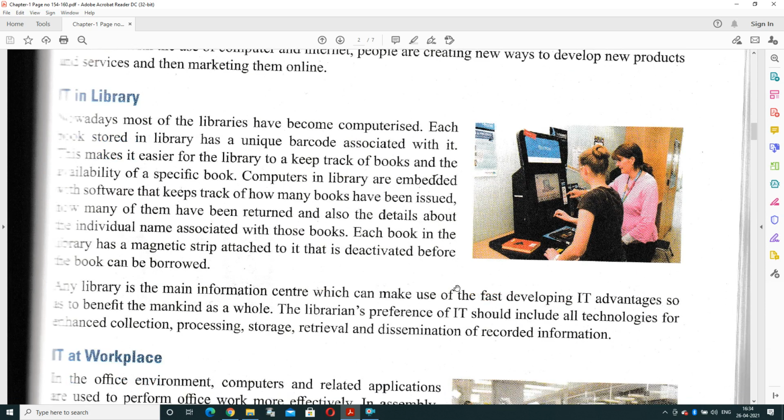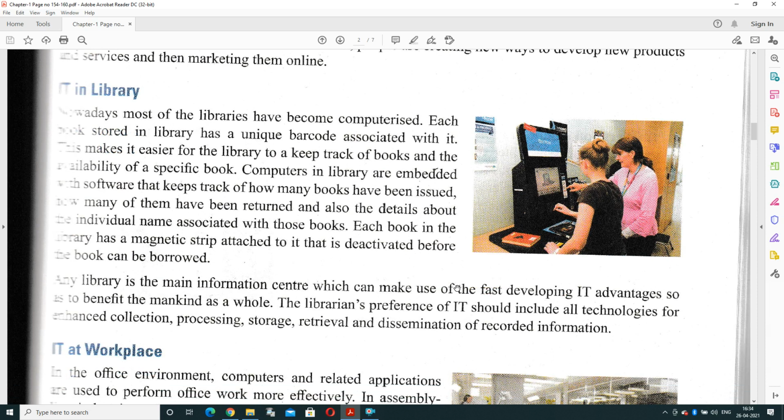IT in library. Nowadays, most of the libraries have become computerized. Each book stored in a library has a unique barcode associated with it, and you can easily track the book by its barcode. It makes it easier for the library to keep track of books and make them available at a specific location.